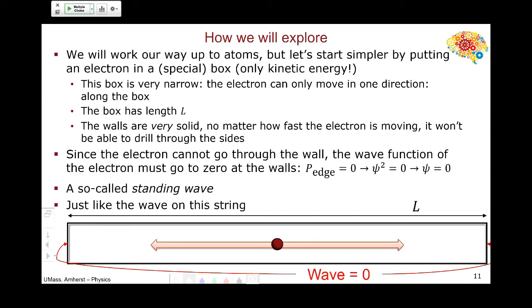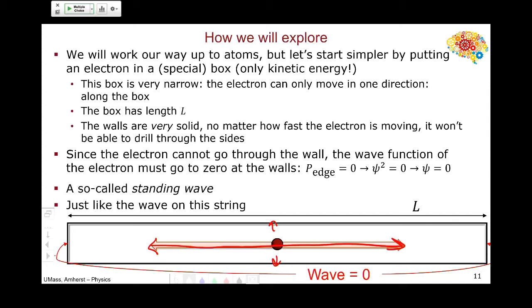The box has only one dimension to it. It has a length. The electron can only move along the box. It can't move in the other ways. And for those of you thinking this is unrealistic and goofy, long carbon chains act like this. So beta carotene, those electrons act like they're in a box very, very well. 1,3-butadiene, propene, all of these, electron in a box, very good model.